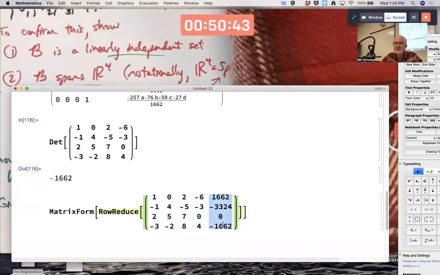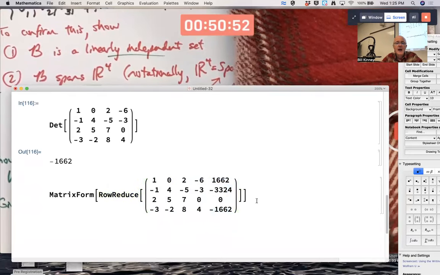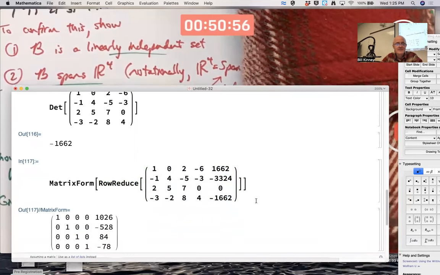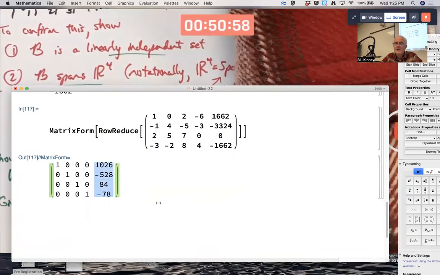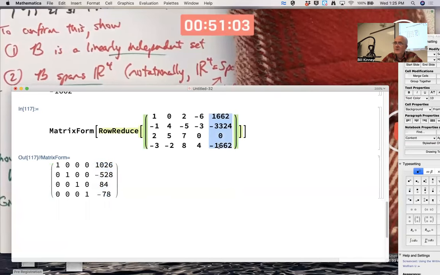If that's my b vector, I'm picking it so the answer comes out nice, hopefully. What are the x's? Those numbers. That is the coordinate vector for this vector with respect to this basis of R4.